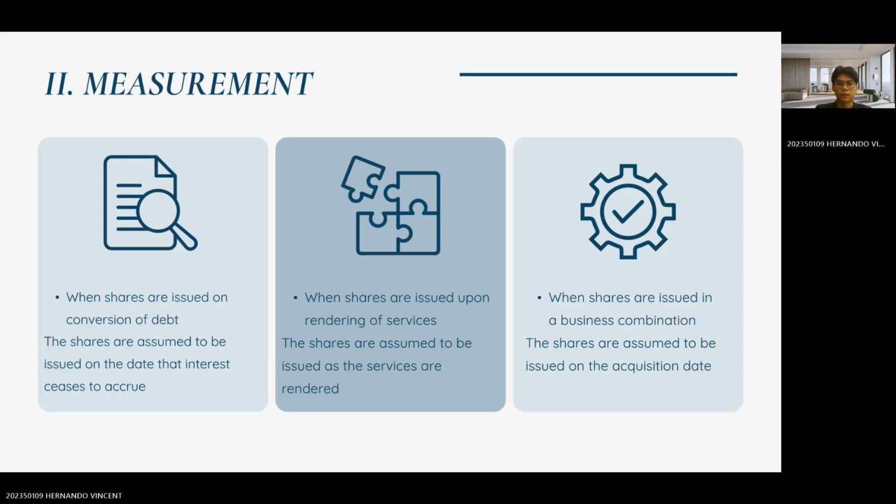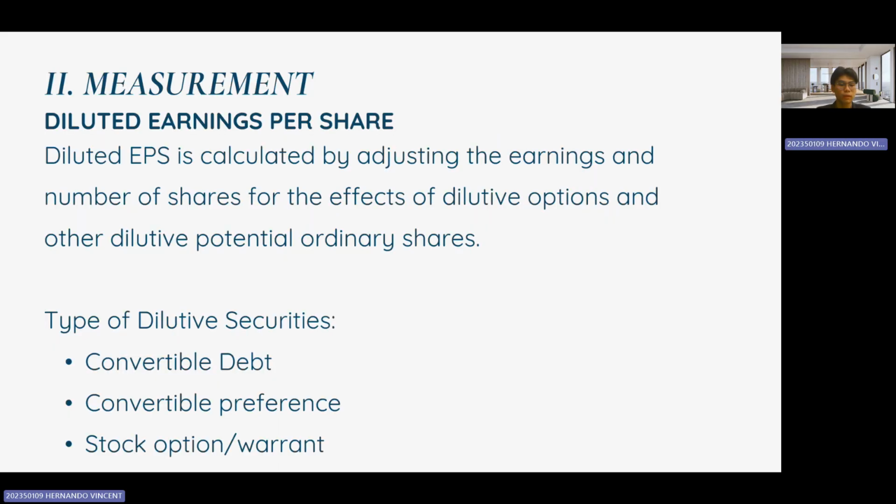Okay, the next slide. Now, let's talk about diluted earnings per share, or diluted EPS. Diluted EPS is calculated by adjusting both earnings and the number of shares to reflect the impact of dilutive options and other potential ordinary shares that could be converted in the future.